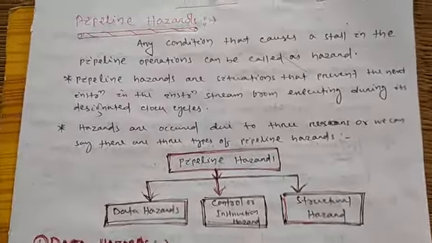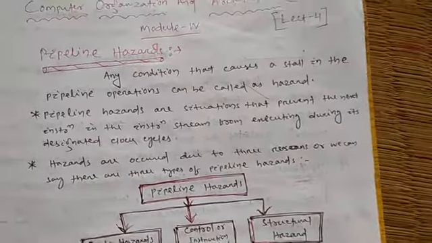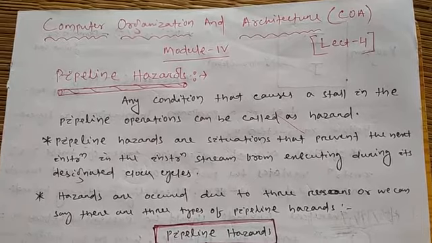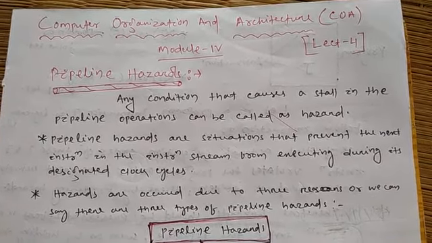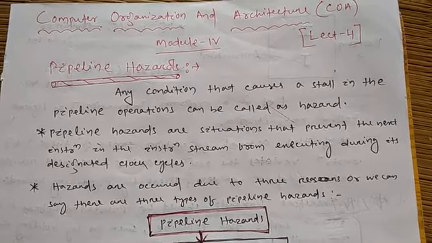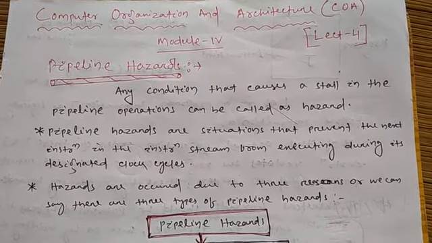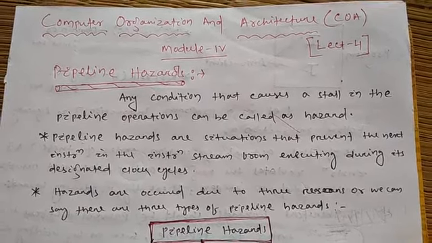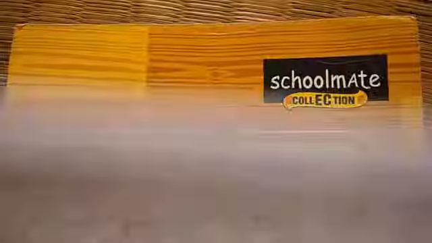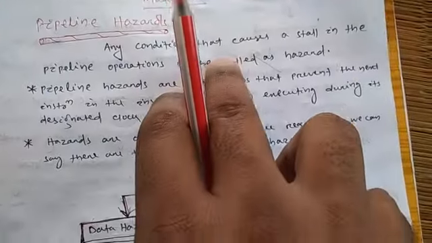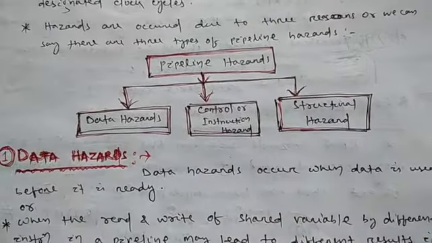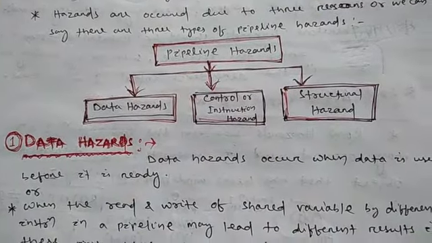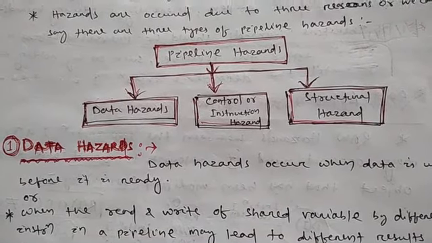Okay, we have different examples which will give you a detailed idea and clear your concept of pipeline hazards. Just remember what you mean by pipeline hazards: any condition that causes a stall in the pipeline operation can be called a hazard. Okay, next, the types of hazards. Pipeline hazards have 3 types: data hazard, control or instructional hazard, and structural hazard.